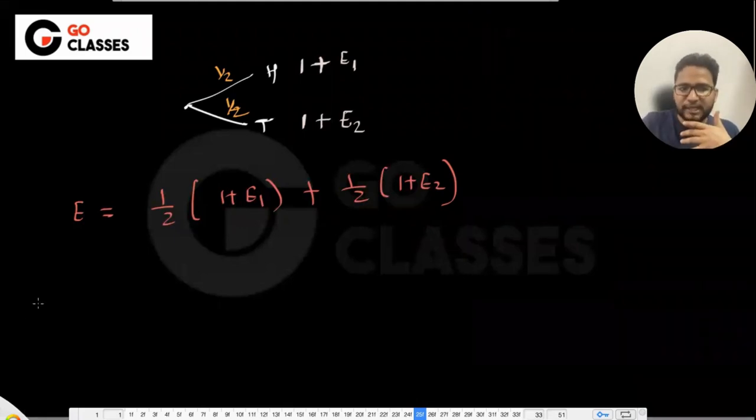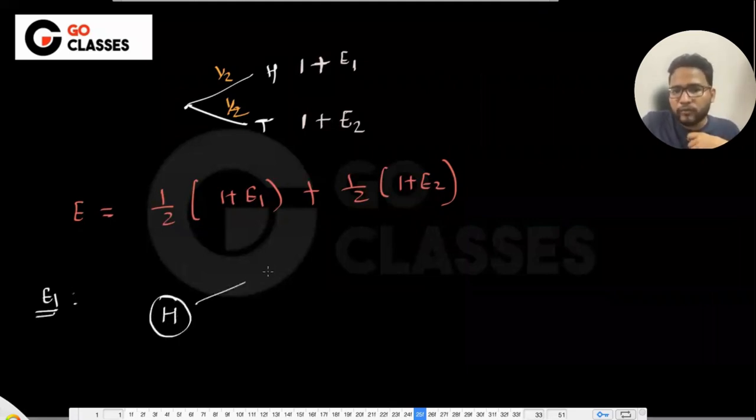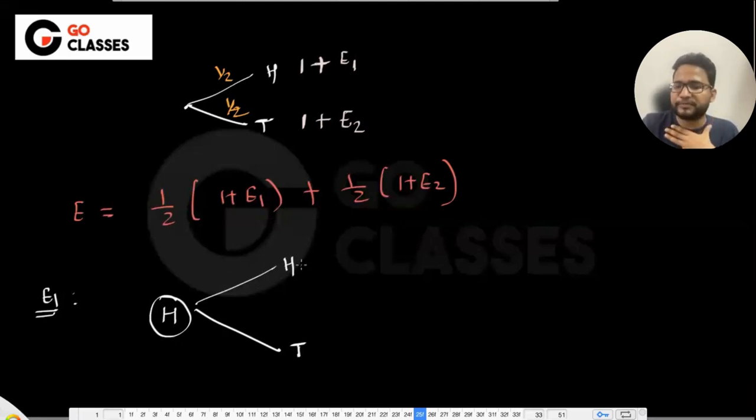Which means, let me just calculate E1. So I will say, I already have head in my hand. And now I'm looking for head or tail. Now either head can come or tail can come. Now tell me, what is the number of expected trials that I made, or number of processes that I made till this point?